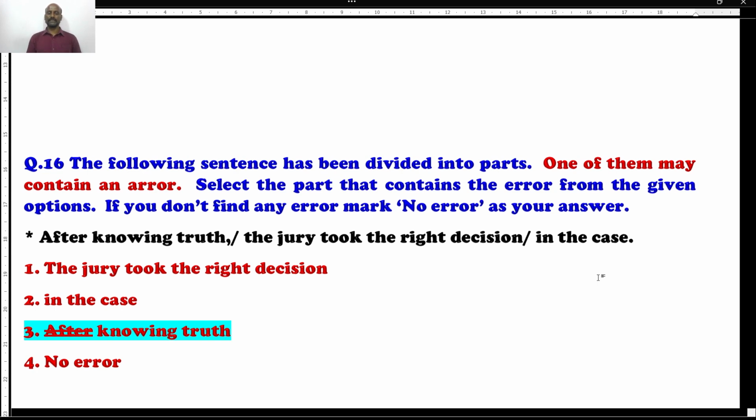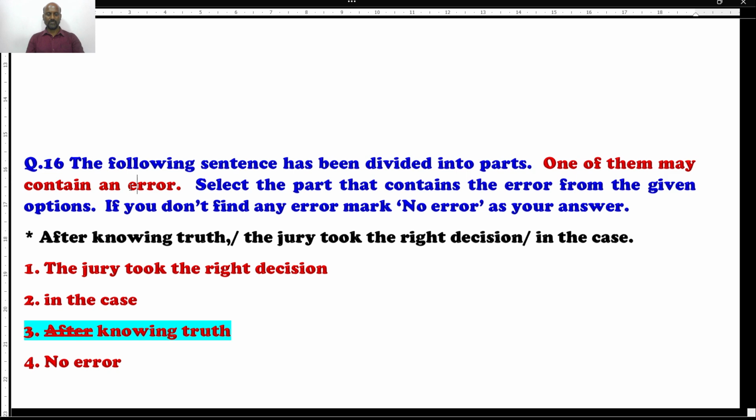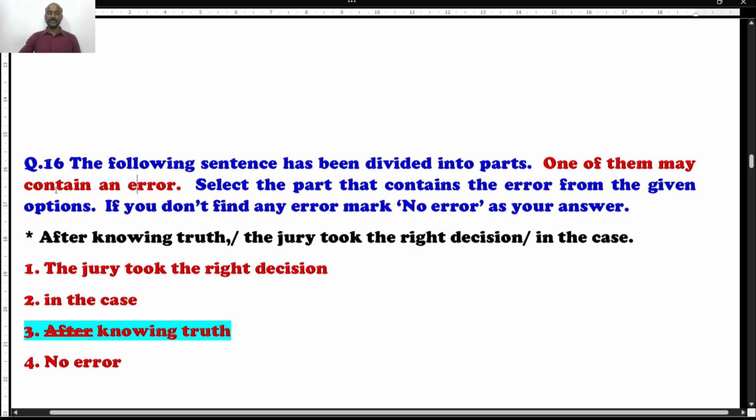All you have to do is select the error. That is, you have to find out the error. If you don't find any error, choose the last option, no error.